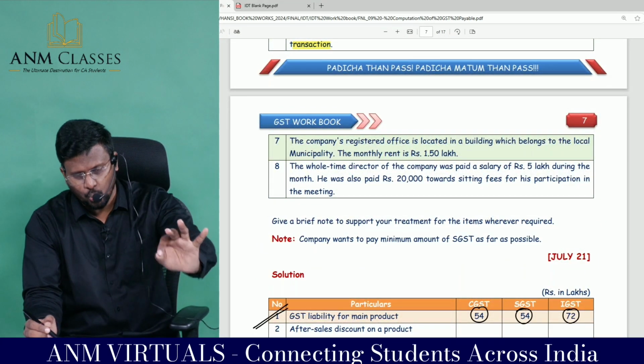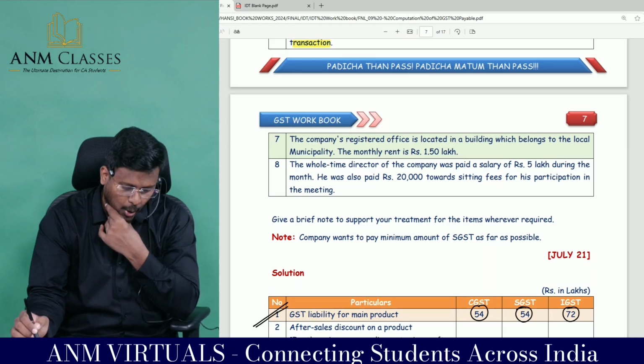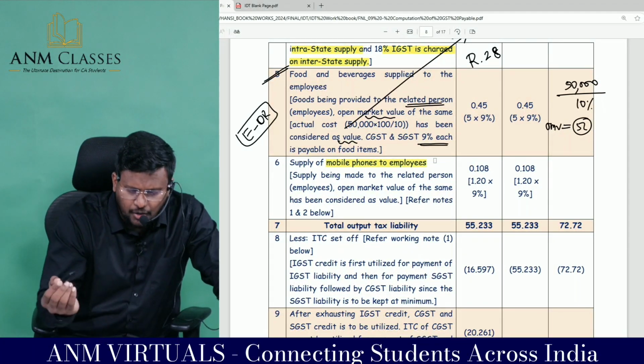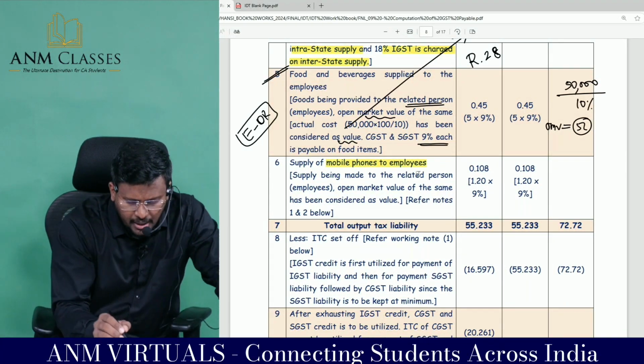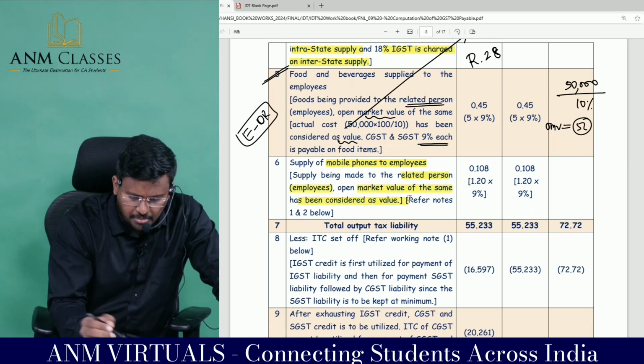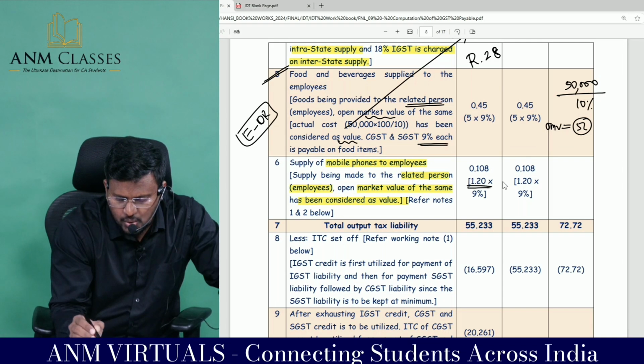Assuming that it's an intra-state transaction. My question to you, will this affect the output tax or the input tax? Output tax. So I am coming to output tax, my dear lovable students. Supply of mobile phone to employees. Supply being made to what person? Employees. Open market value of the same has been considered as the value. The open market value given in the question is 1 lakh.